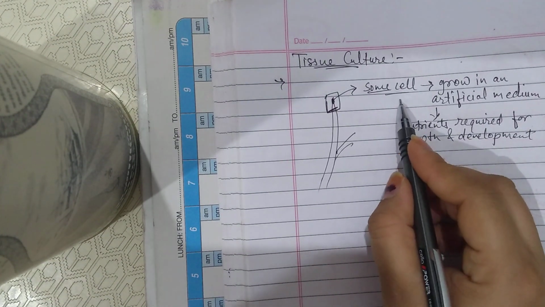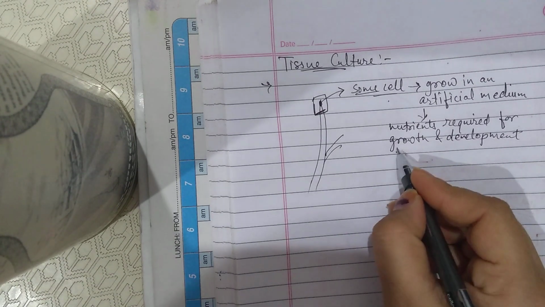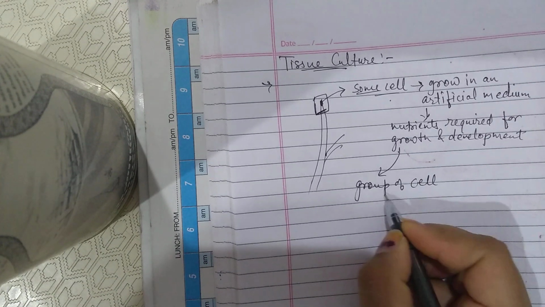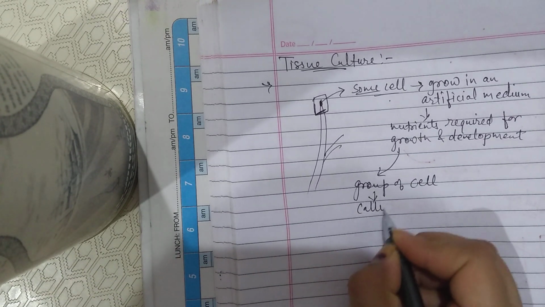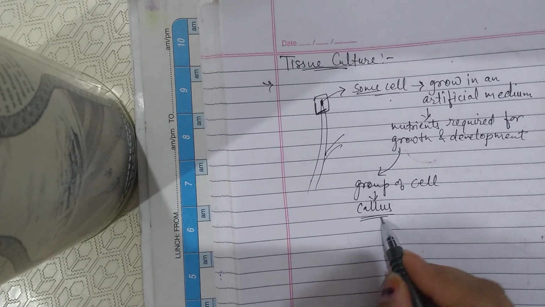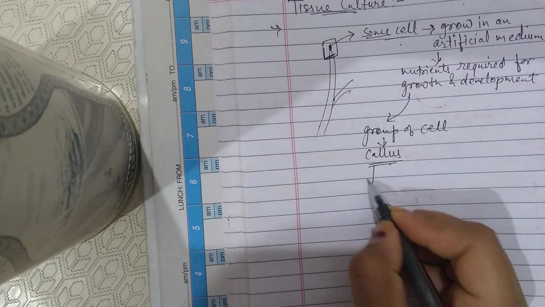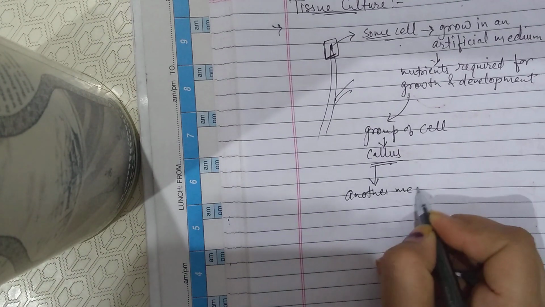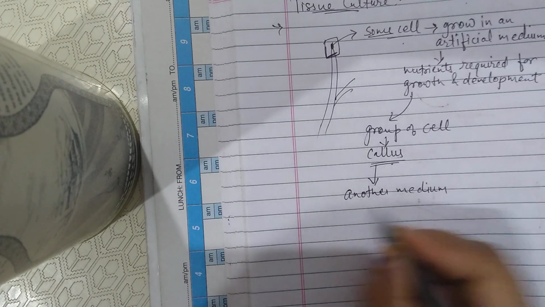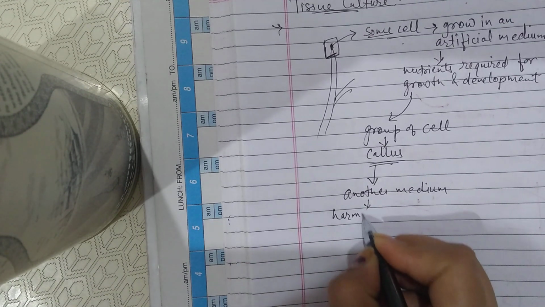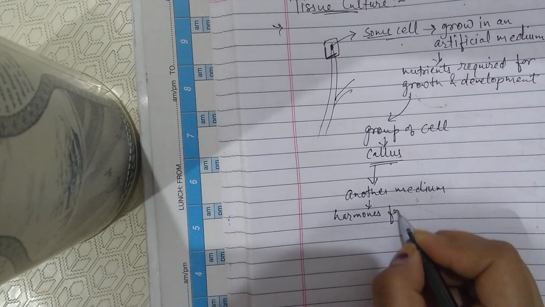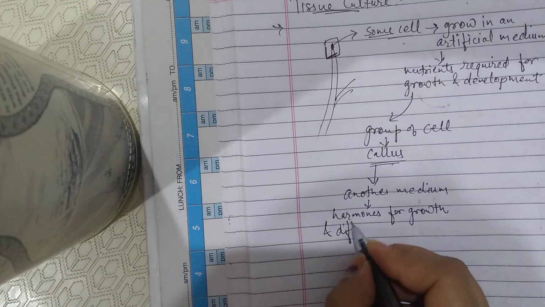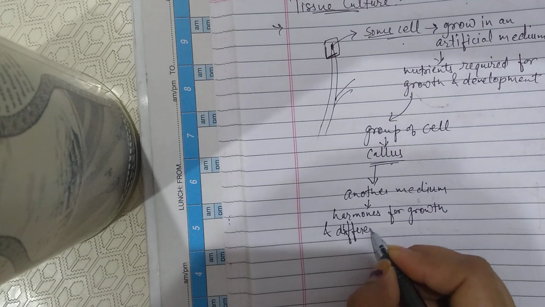Here these cells will divide and will form a group of cells which is known as callus. This callus is taken and is grown in another medium which has hormones for growth and differentiation of this callus.